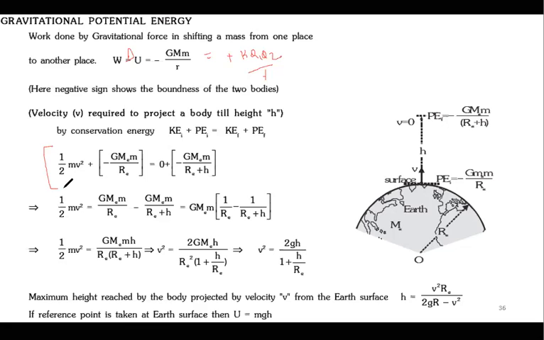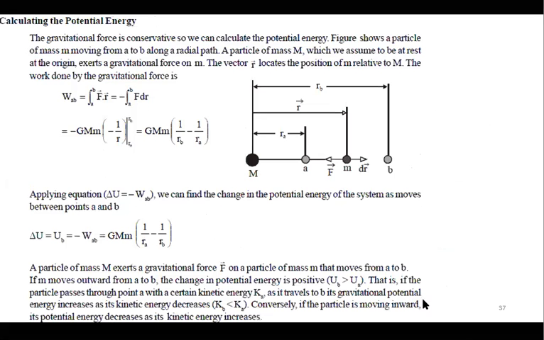So this is the initial energy and this is the final energy. If you just equate and solve, you will get V square is equal to this. Now this is very important. Why is this very important? Because it will be used to find the velocity in some other orbit, and all those concepts. Yes, escape velocity as well as satellite velocity.